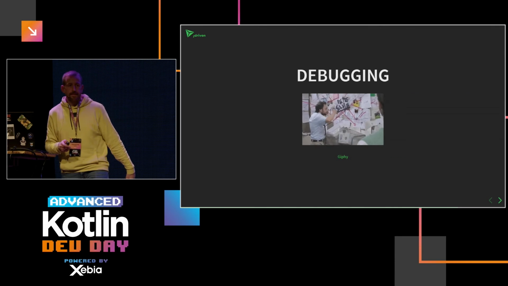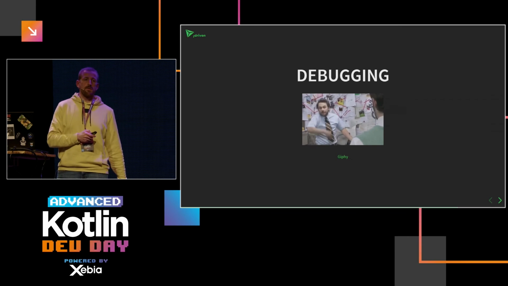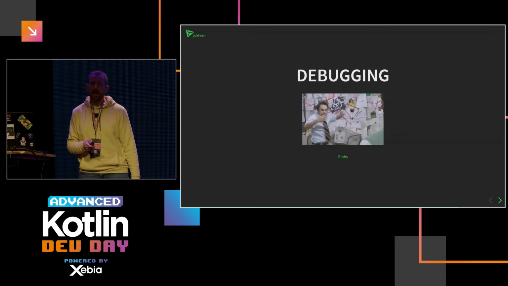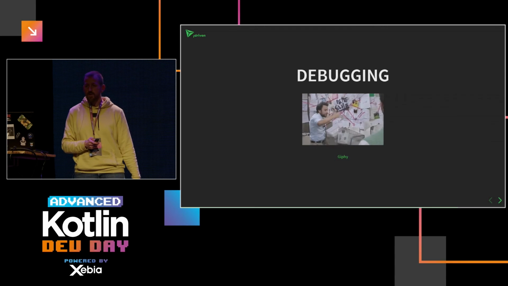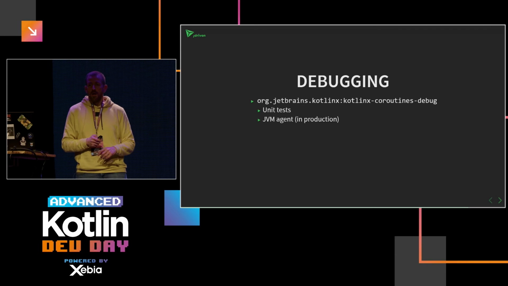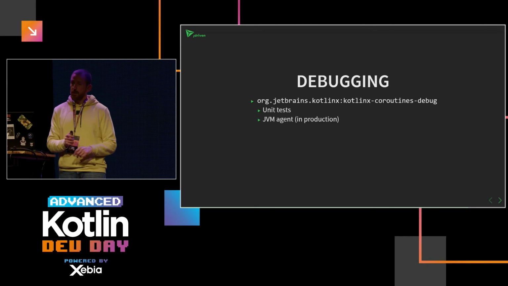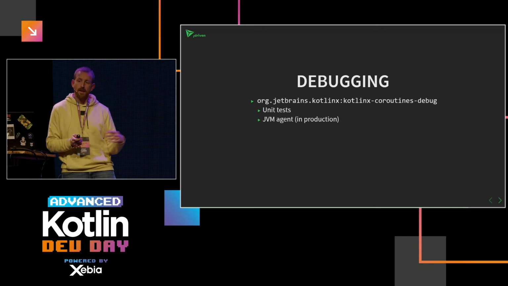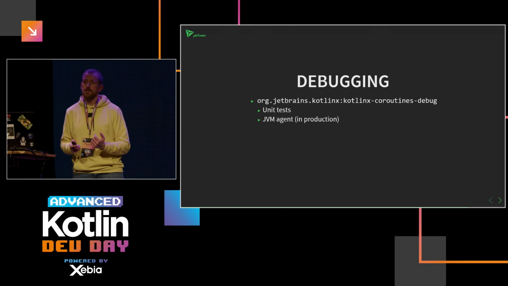Well, you can imagine that during the development of the demo, sometimes things did not exactly work as planned, and I needed to debug a little bit. Well, luckily, there's also good support for that. So there's a Kotlin Coroutines debug library, which can be used in unit tests, or it can also be attached as a JVM agent to your production application.